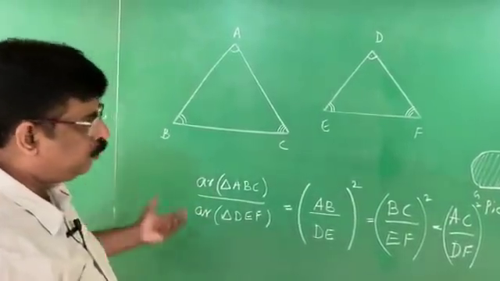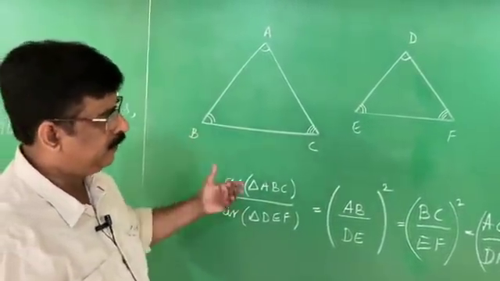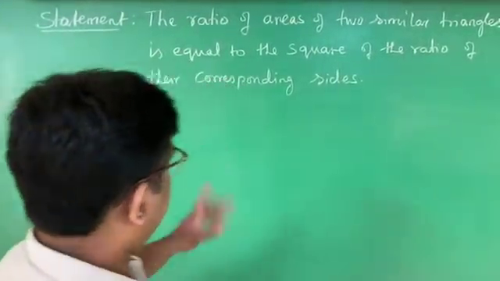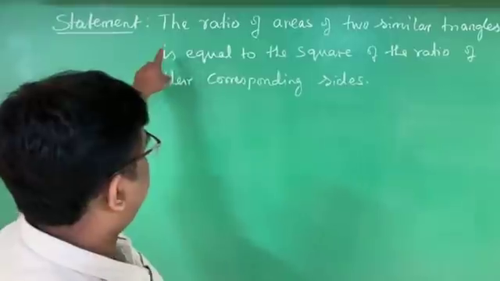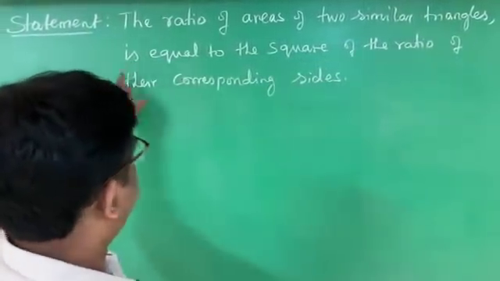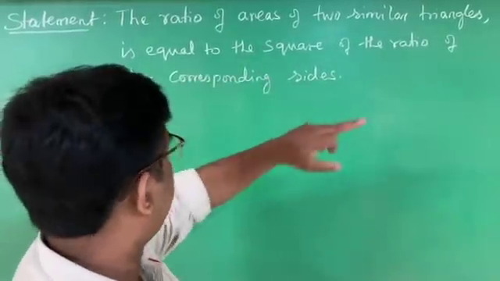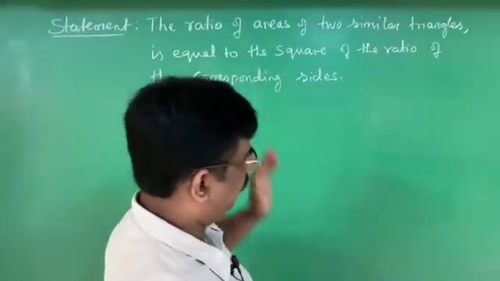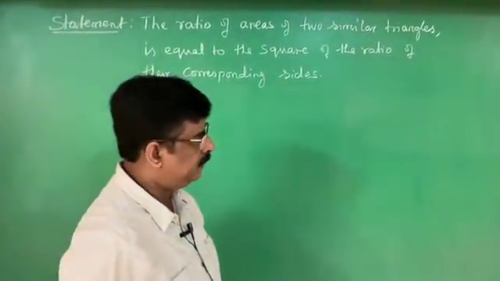Now we are going to prove this theorem, how it is proved in the textbook. Proving the theorem. First, again I repeat the statement: the ratio of areas of two similar triangles is equal to the square of the ratio of their corresponding sides. For this statement I draw the figure.